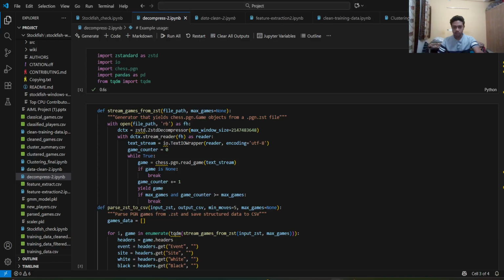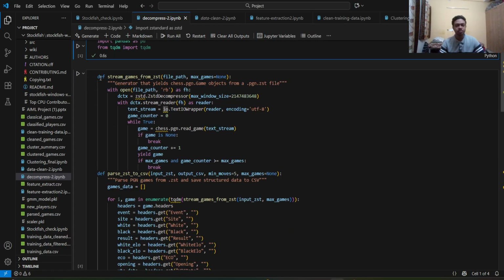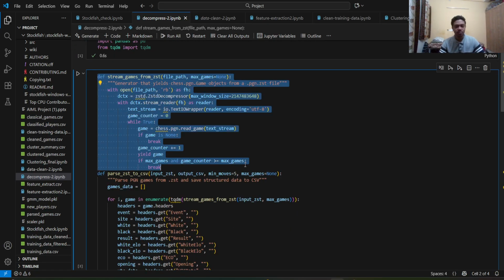So I'll be moving on to the code. This is the code for the first step. I have saved it as decompress.ipynb. I've imported the required libraries here, and this is for decompressing this file, which has numerous PGNs. I'm separating the PGNs first, since each PGN has one game.